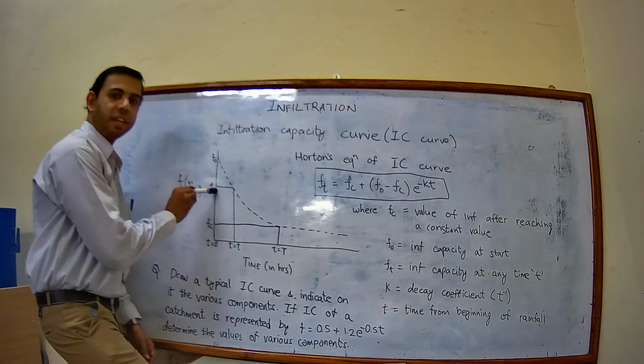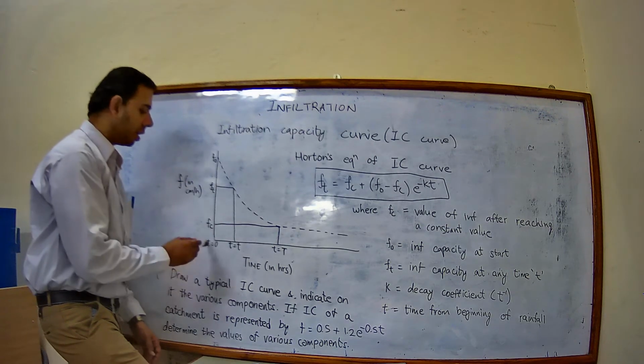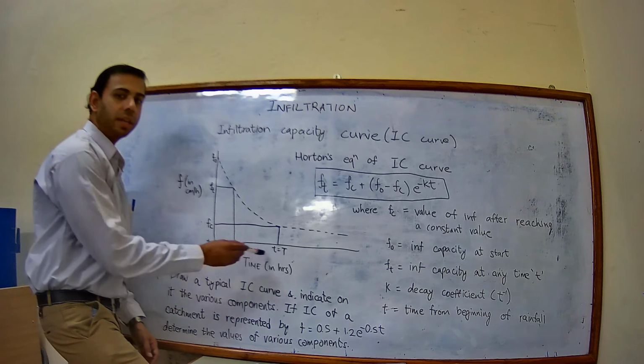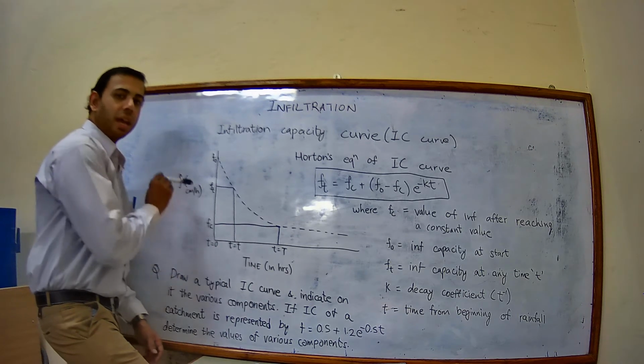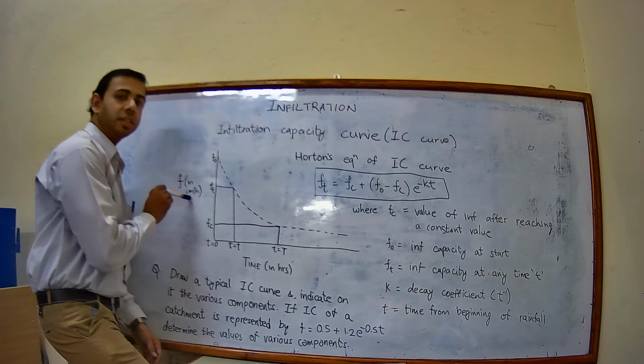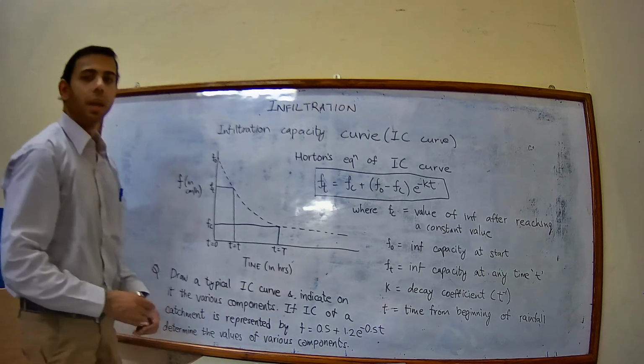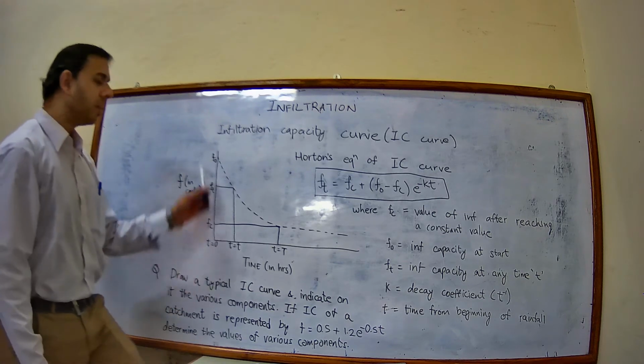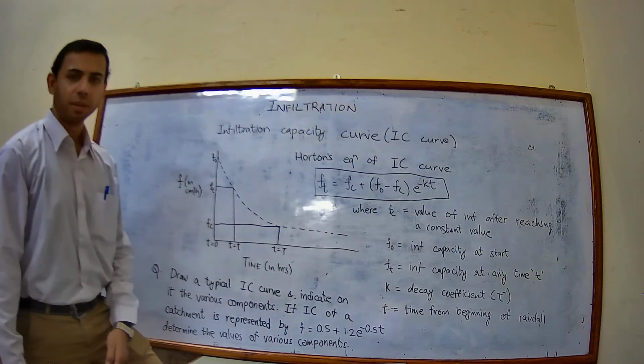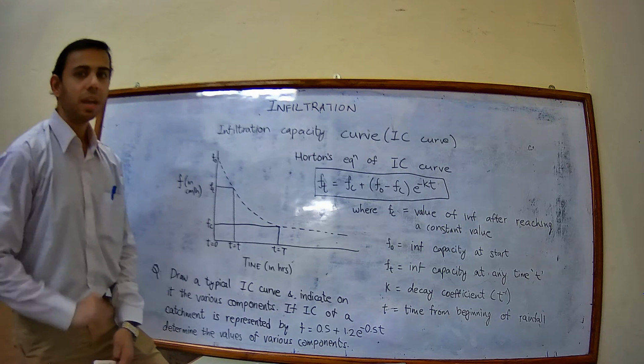Fo, Ft, Fc, here t is equal to 0, t is equal to t, t is equal to capital T. Here infiltration capacity F is in centimeter per hour, and time is in hours. So simply you have to draw this infiltration capacity curve.